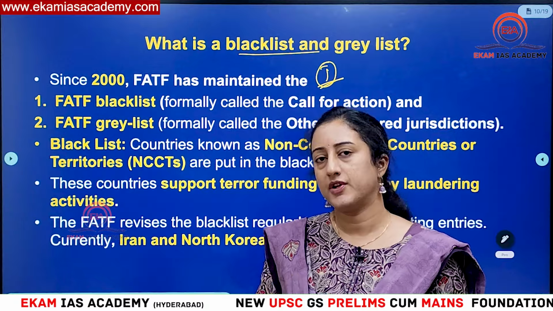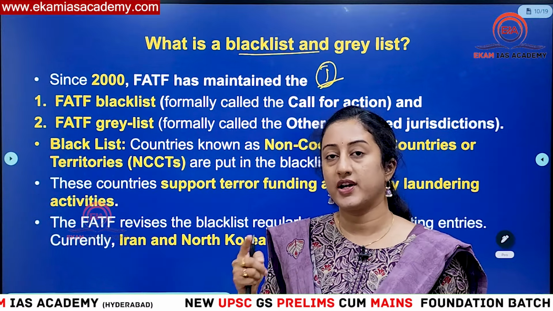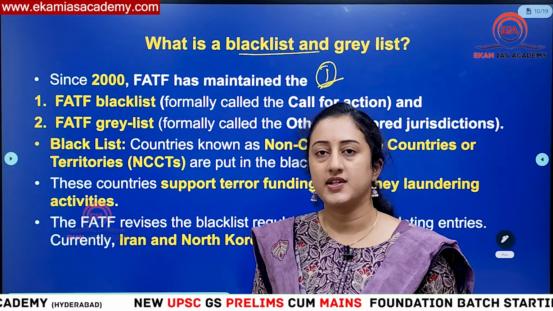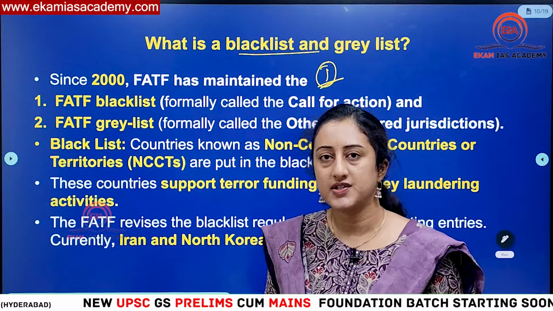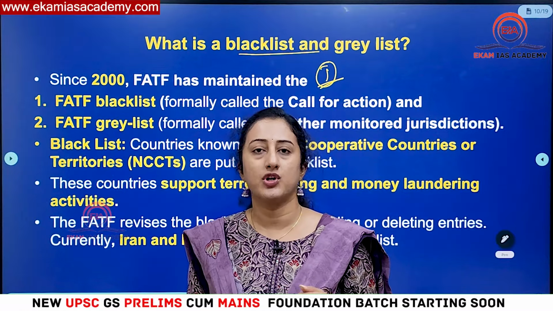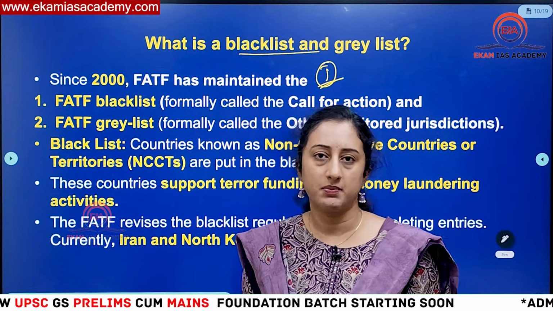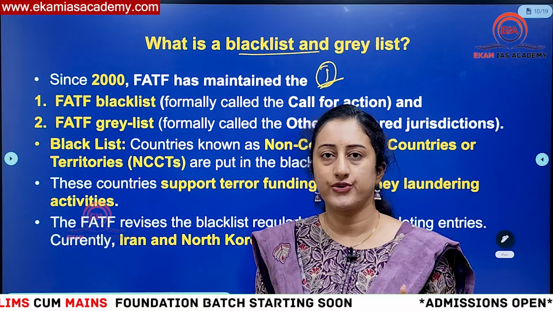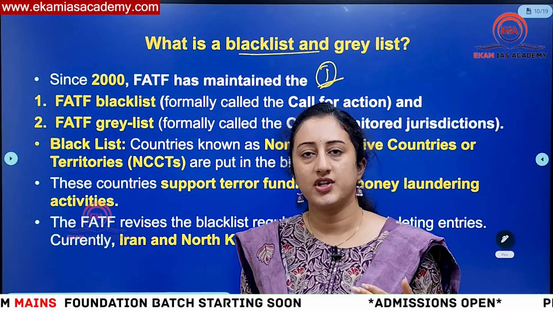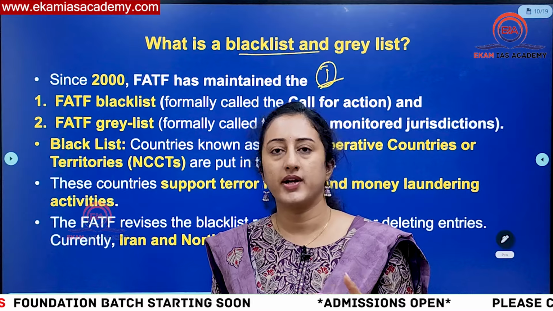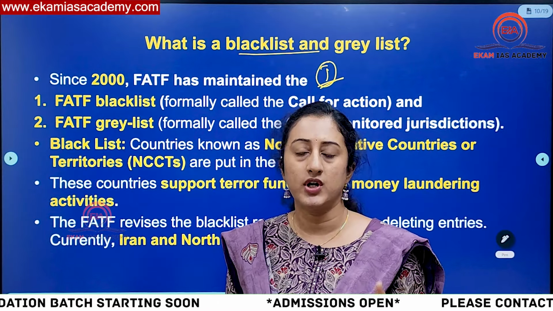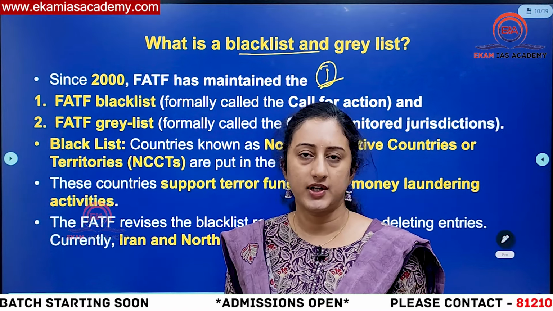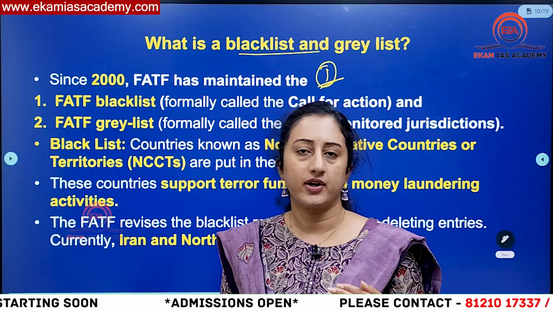Why should Pakistan stop these things? In case any country is under the blacklist of FATF, then what happens? Economic sanctions will be placed over that country. Economic sanctions means there will be restrictions on trade, and financial institutions like the IMF or World Bank will not give loans, or the loan process will be difficult for these countries as there will be regulatory mechanisms.